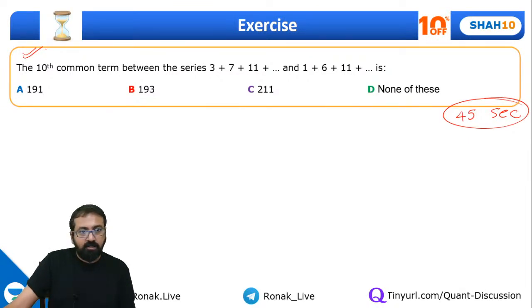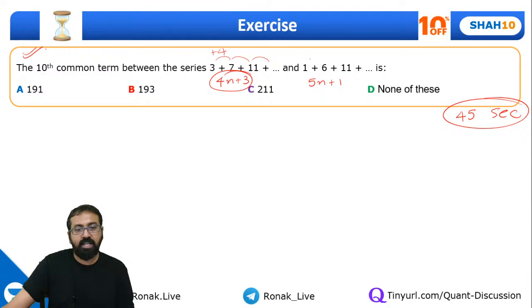Please understand, this series is of the form 4n plus 3. That means it is getting changed by 4. This series is of the form 5n plus 1. That means it is getting changed by 5. Once you have got the first common term, can I say 11 is common in both? So the next common term will be a multiple of 4 and 5, that is 20. It will be after 20, that is 31. Then the next common term will be again after 20, that is 51, and so on and so forth.